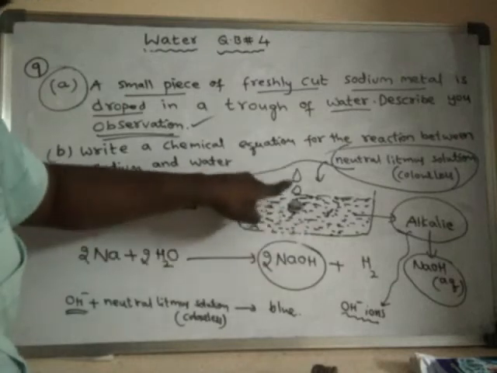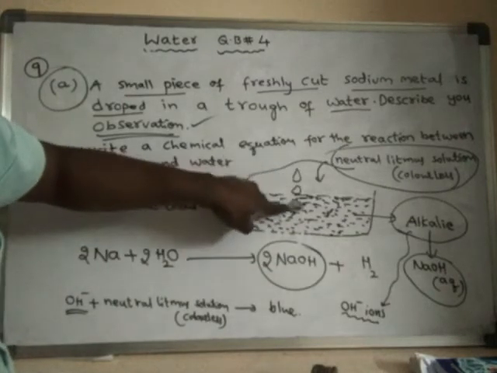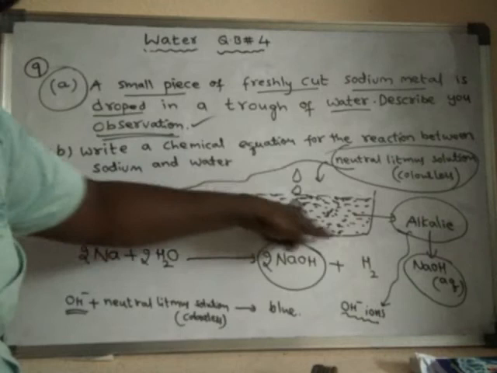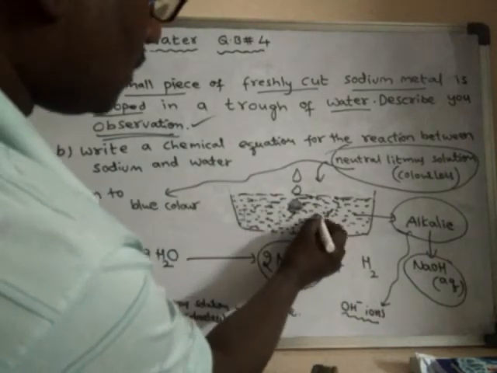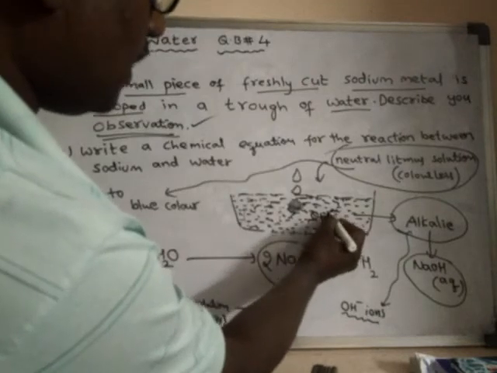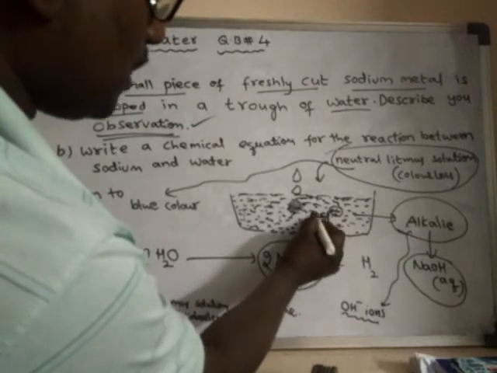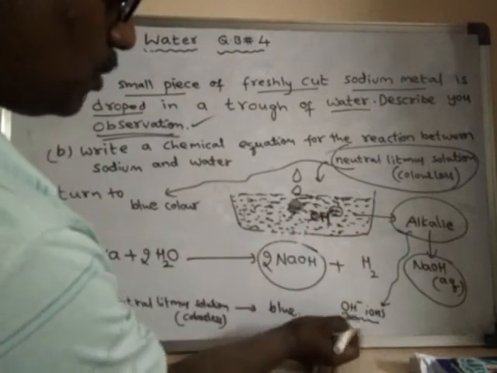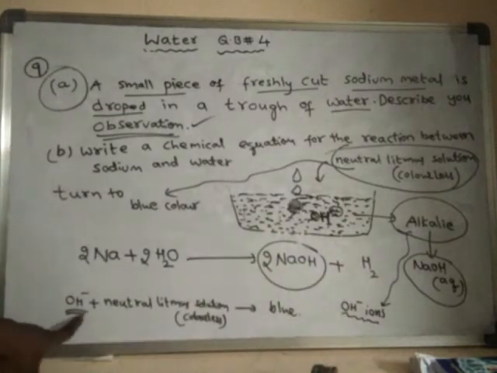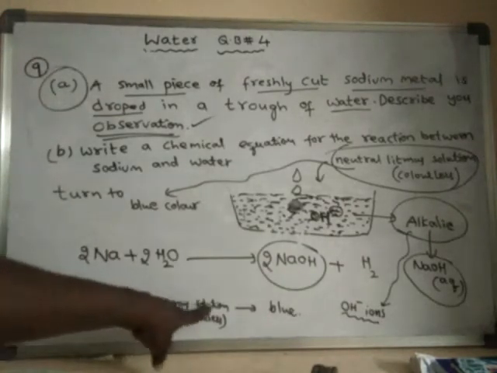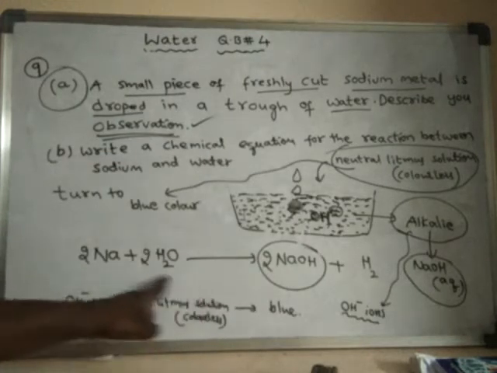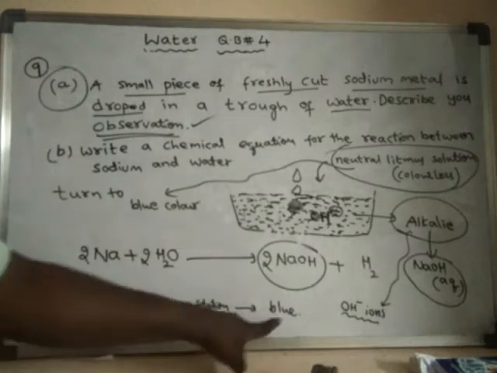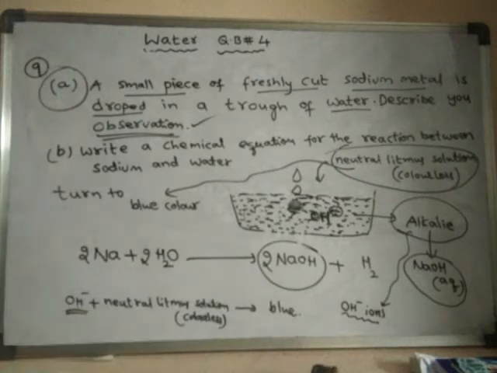When it is added into this alkali, as this alkali has OH minus ions, those OH minus ions react with the neutral litmus solution and convert it from colorless to blue color. So this observation we will find.